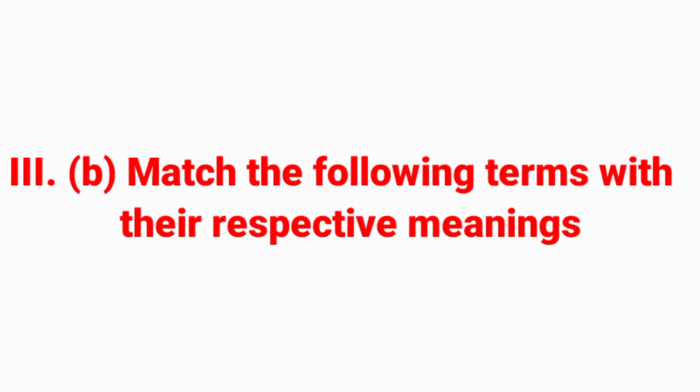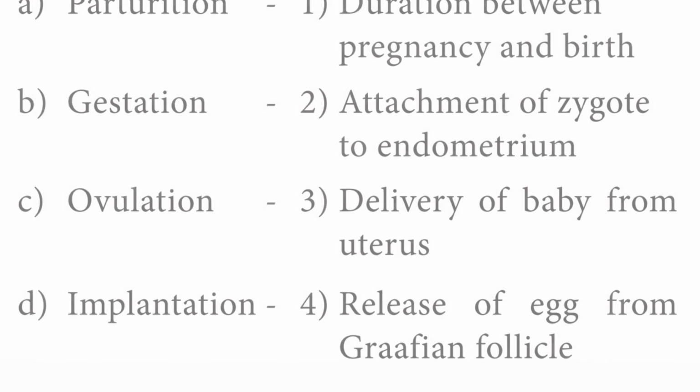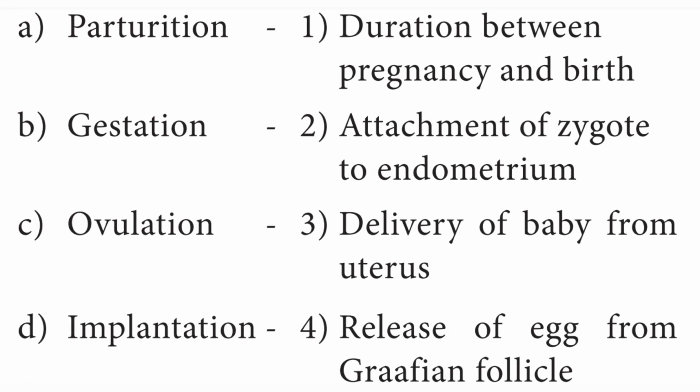Second, match the following terms with their respective meanings. Here column A and column B are given. In column A, parturition, gestation, ovulation and implantation are given. In column B, answers are shuffled. We have to match it correctly. Let us see the answer.